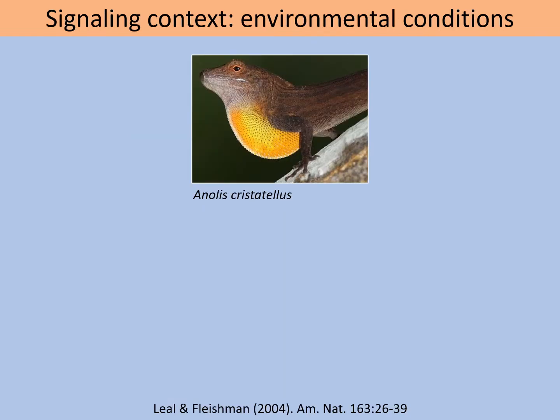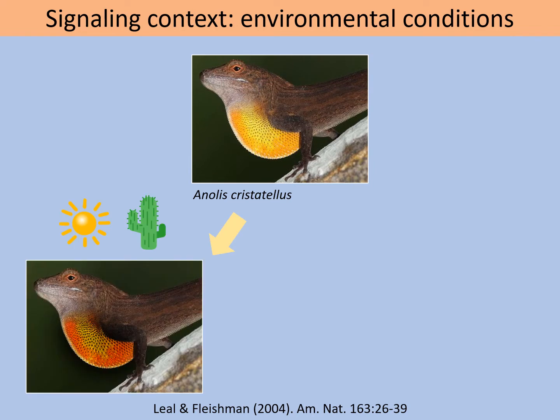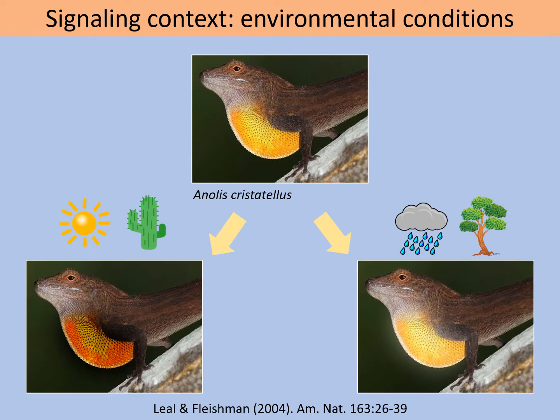For example, Manuel Leal and Leo Fleishman found that the dewlaps of Anolis cristatellus of Puerto Rico varied in luminance between xeric habitats, where dewlaps were darker, and mesic habitats, where dewlaps were brighter, and they interpreted this variation as an adaptation to improve signal detection in these different environments.